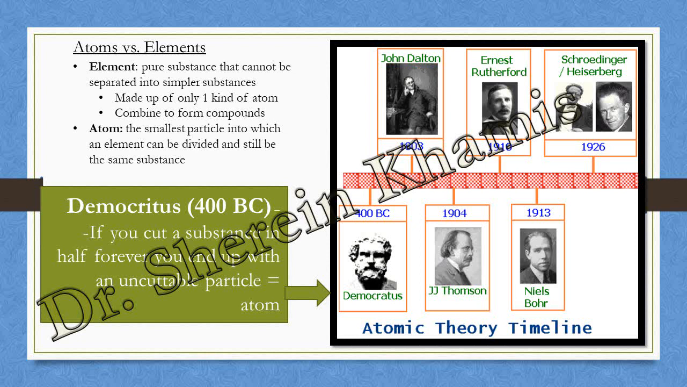How can we define the atom? The atom is the smallest particle into which an element can be divided and still be the same substance. If we divide an element until it reaches the smallest part, the atom, the smallest individual particle of the element, it is still the same substance, the same element. Okay, this is the first one that we talked about, Democritus. Let's go to another one.